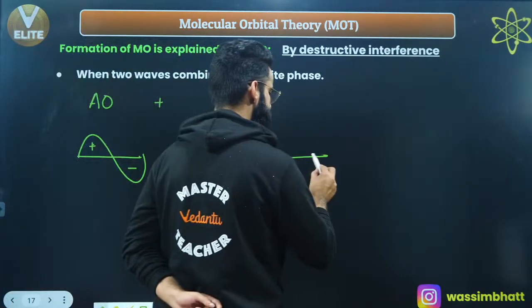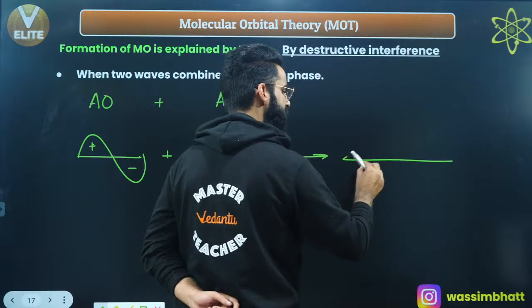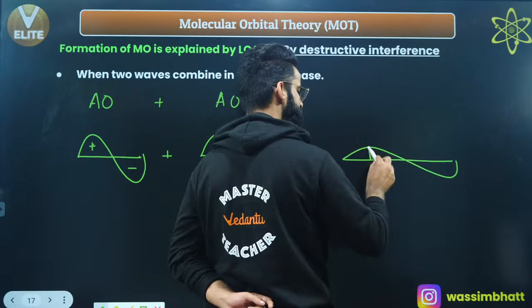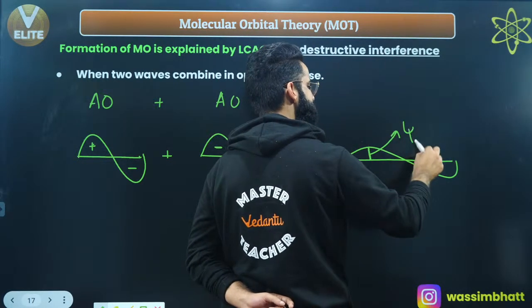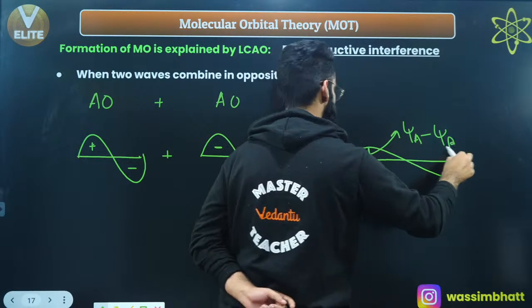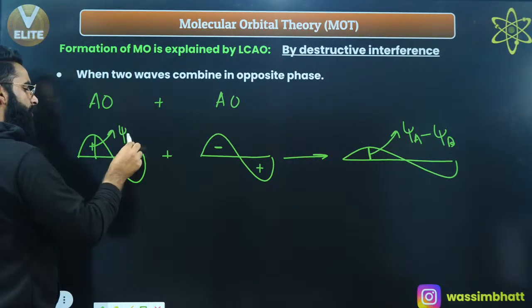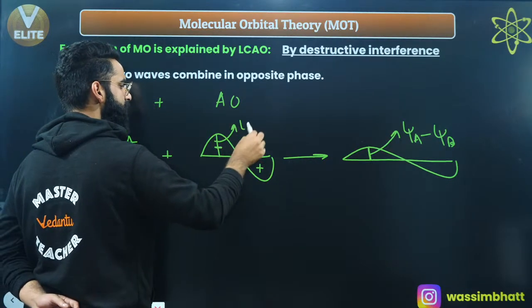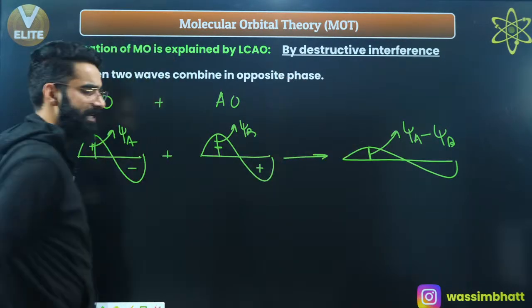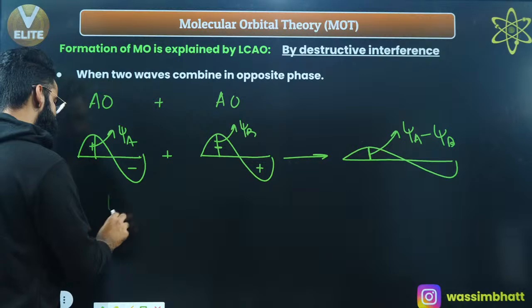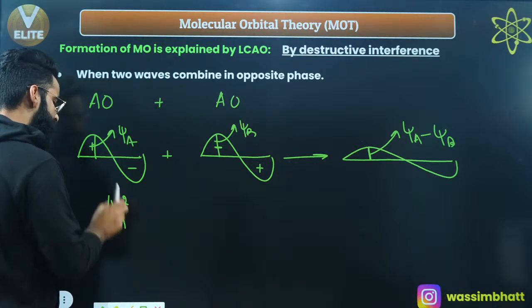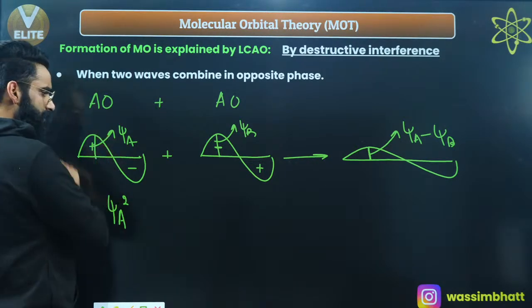They're going to show destructive interference. So what is going to be the amplitude of the resulting wave? It's going to be psi A minus psi B, correct? The amplitude of this wave was psi A, the amplitude of this wave was psi B. So the amplitude of the resulting wave is simply psi A minus psi B. If I do the square of this, the square of psi A gives me the probability of finding the electron around the nucleus in A.